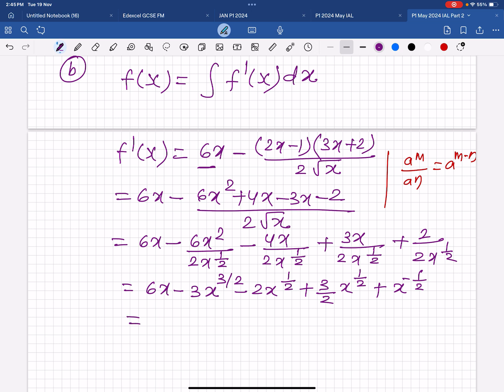So simplify it. 3x^(3/2), and 3 by 2 minus 2, so 3 by 2 minus 2 is basically minus half, plus x^(minus 1/2). Now integrate it.